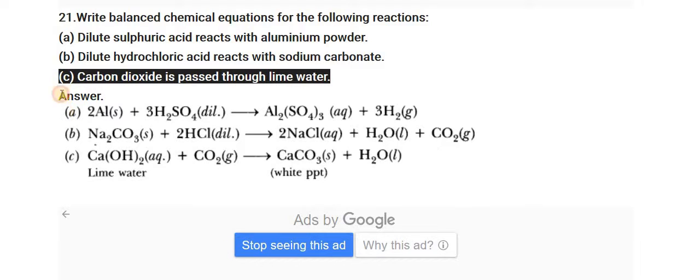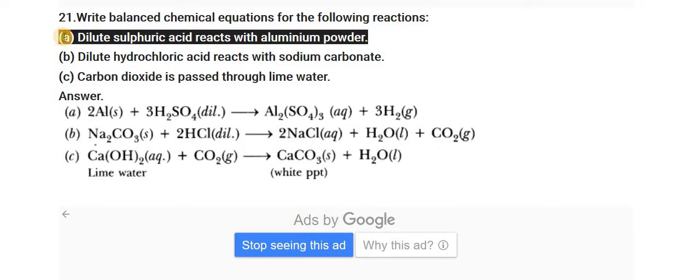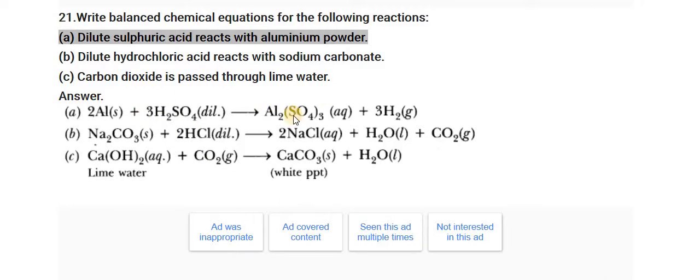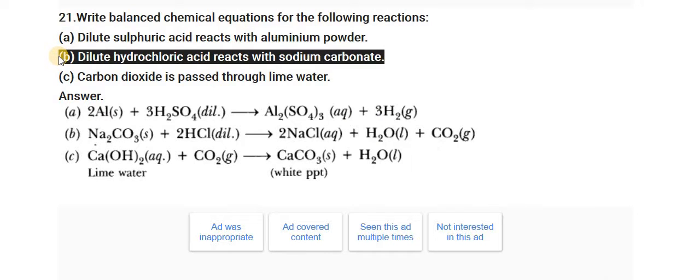Now let's see the first one, dilute sulfuric acid reacting with aluminium powder. So Al reacts with H2SO4 and it forms Al2(SO4)3, aluminium sulfate, and along with that hydrogen gas is released. The second one is dilute hydrochloric acid reacting with sodium carbonate.